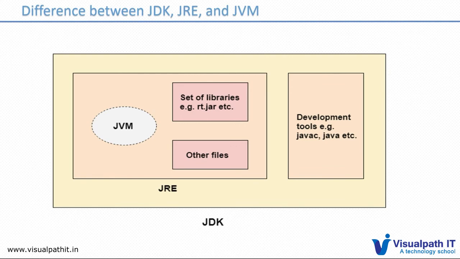The JDK also physically exists, where apart from JRE it has additional tools like javac and java, which we ran as commands, and we have seen the files in the Java bin folder. Among JRE, JVM, and JDK, only the JVM exists virtually. You cannot directly see it, but for JRE and JDK you can see the content, the physical files.